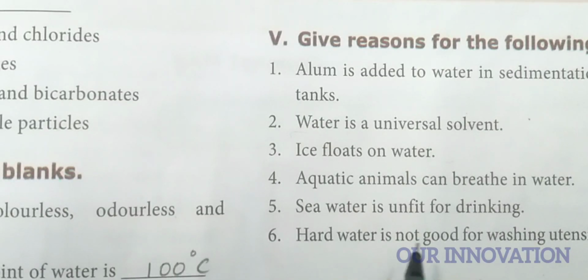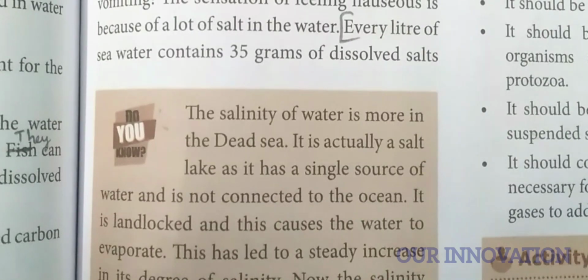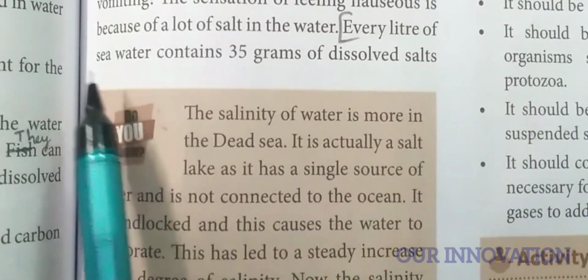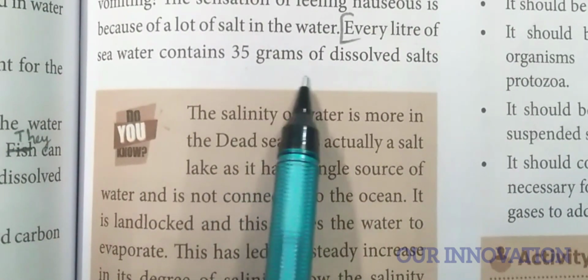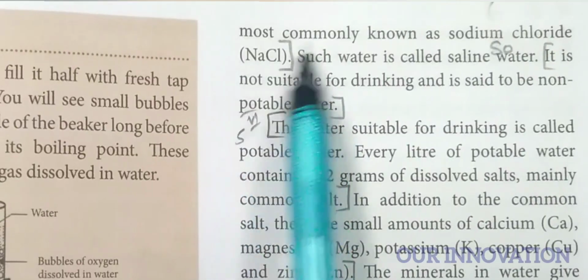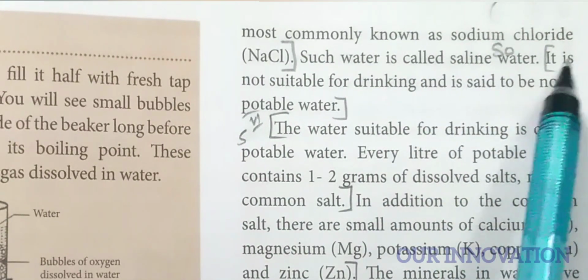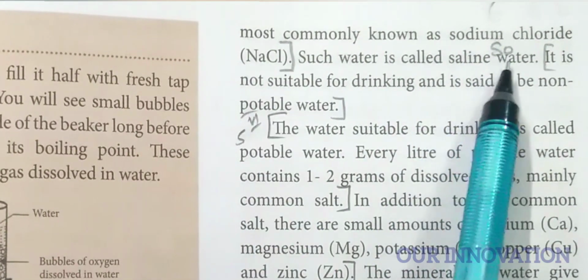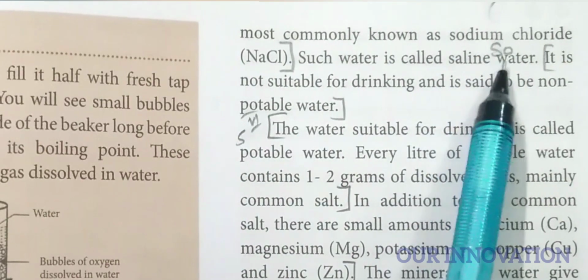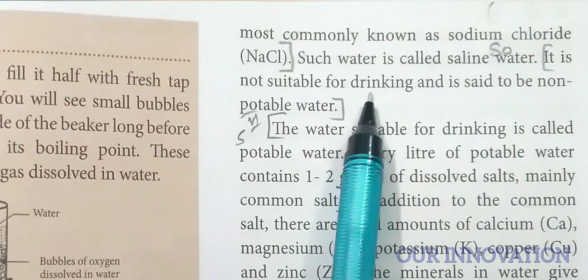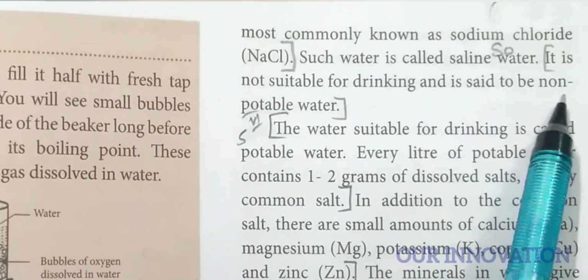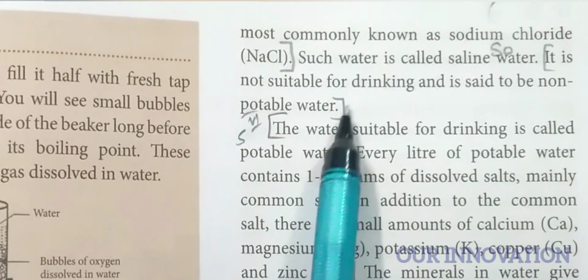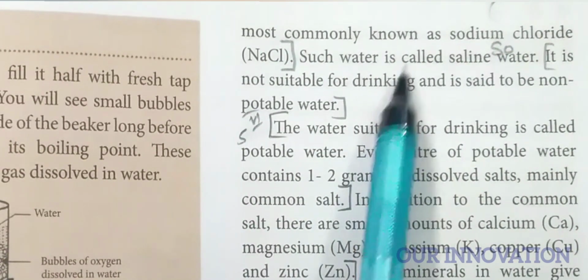Sea water is unfit for drinking. Page number 145. Every liter of sea water contains 35 grams of dissolved salts, most commonly known as sodium chloride, that is NaCl. So after marking up to this, again you have to write, so it is not suitable for drinking and is said to be non-potable water. You have to write up to this. Okay, leave the center point.